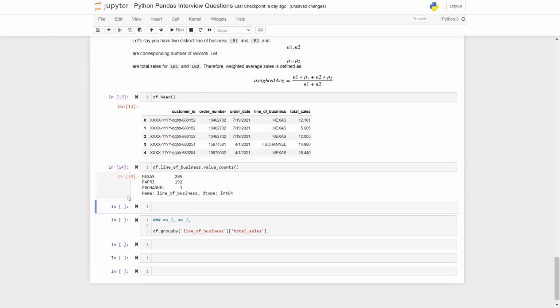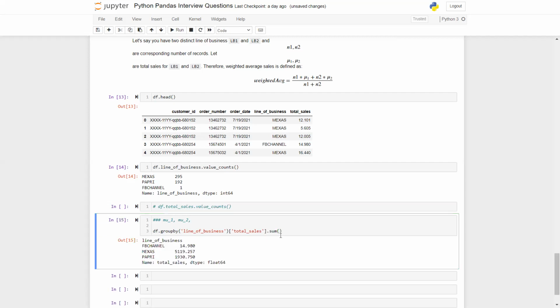Let's also see their individual sum of values. How can I do that? So I'm going to do this total. Okay, that won't come until you do group by. Let's do it in the next line. Let's comment that out. So here it goes, total sales sum, right? That should give me line of business.